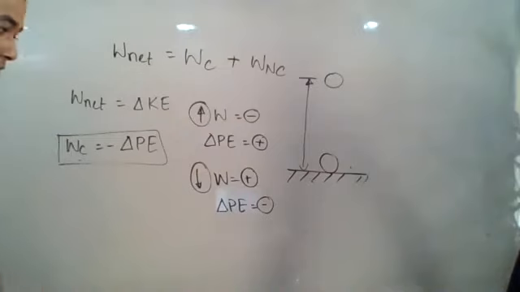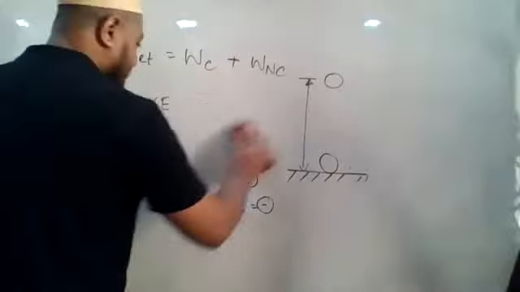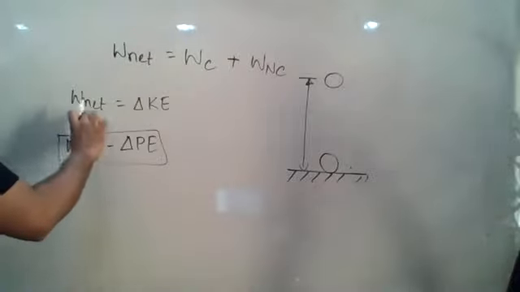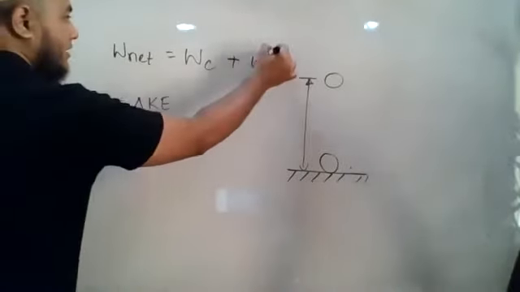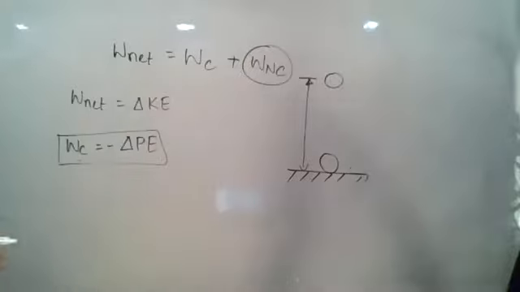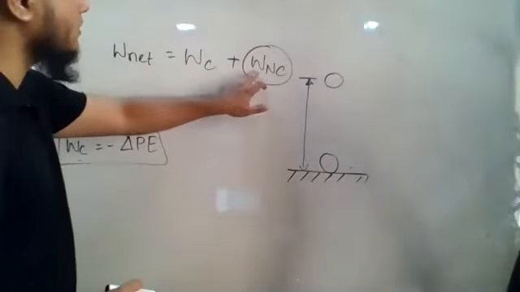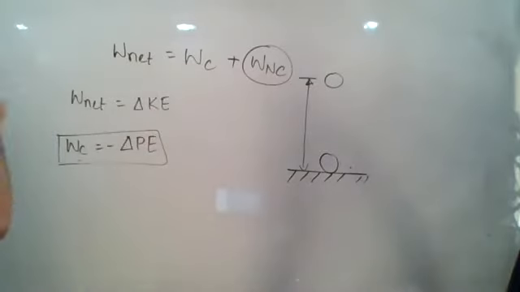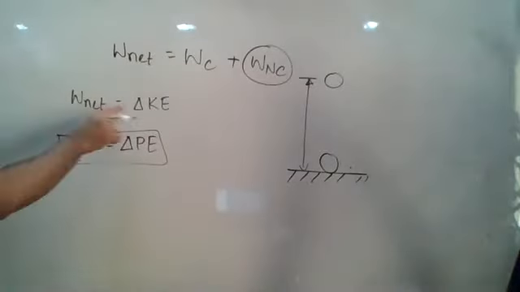Yes. So now let us continue. So WC is minus WP. So if I replace these two values over here and want to find out what will be the expression for WNC, that is work done by non-conservative force, how will it be?